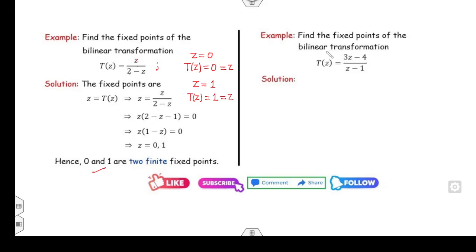Look at the second example. Find the fixed points. Again, by the definition, T(z) is equal to z. I can substitute the value: (z minus 4) divided by (z minus 1) is equal to z.